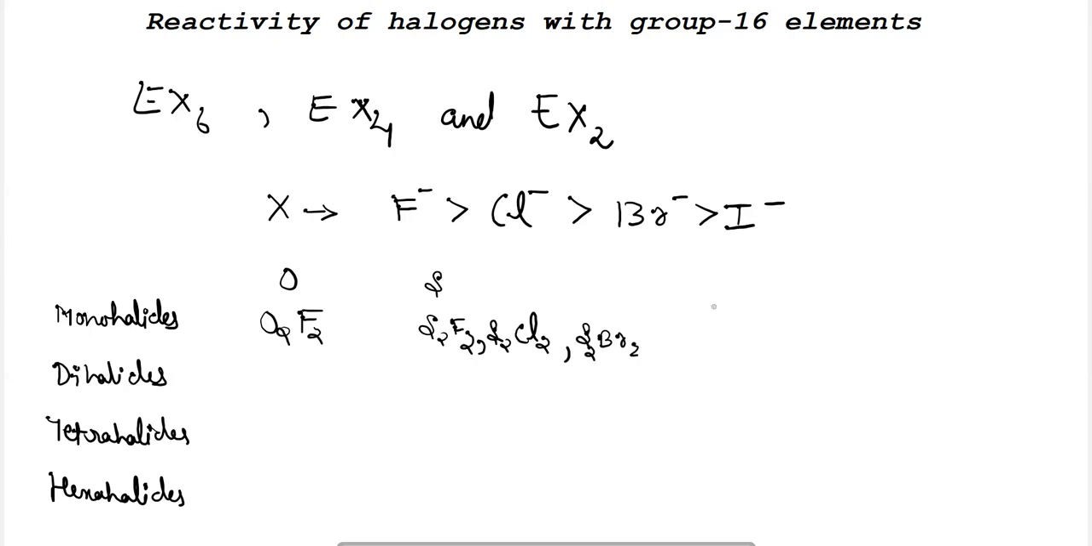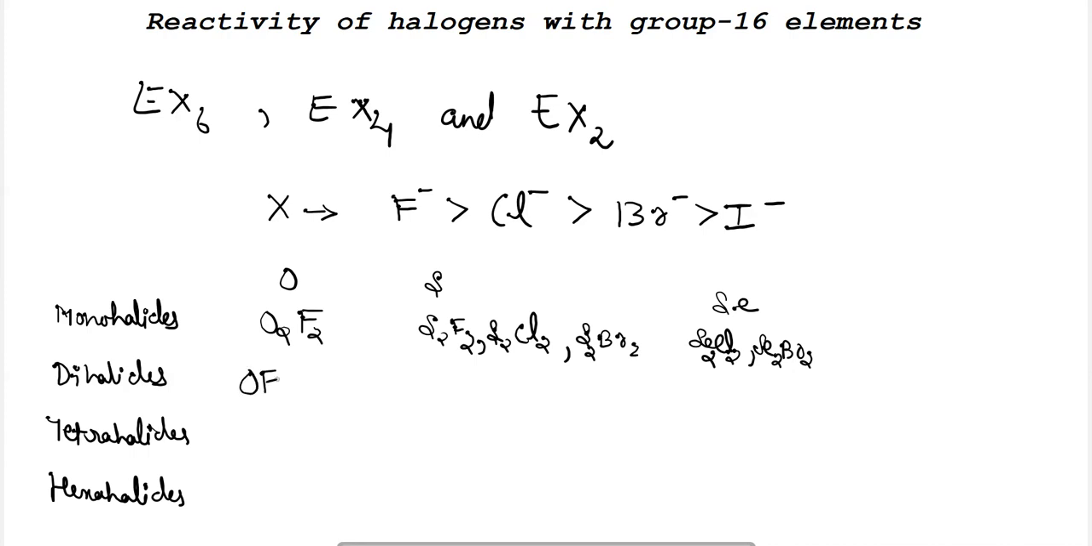Selenium can also form SeCl2, SeBr2, Se2Br2, while tellurium and polonium do not form the monohalides.